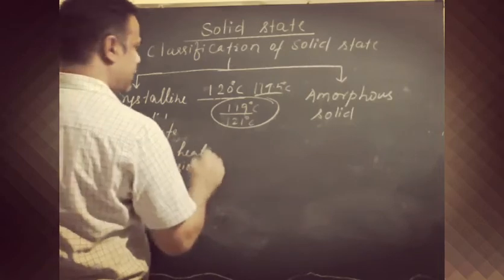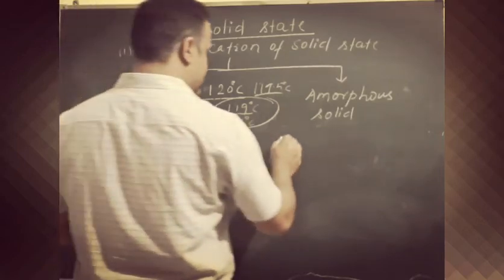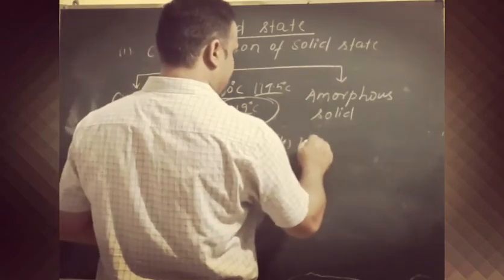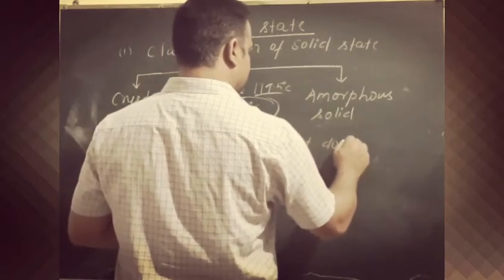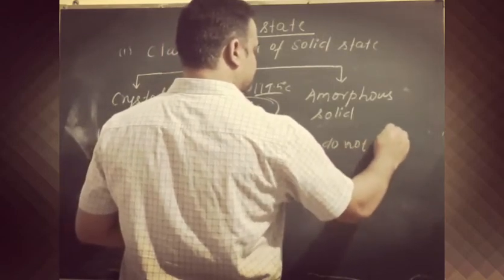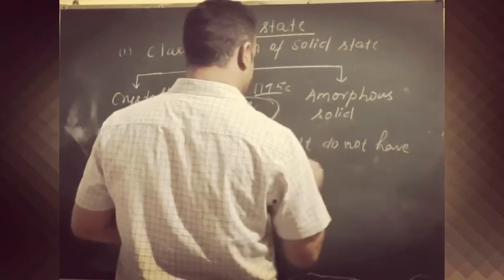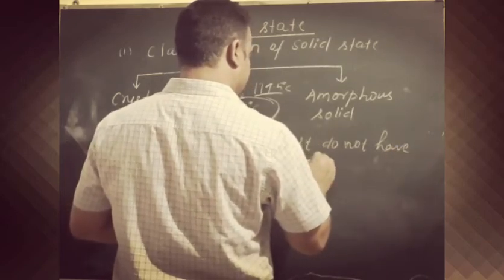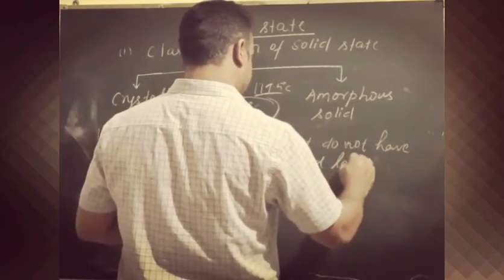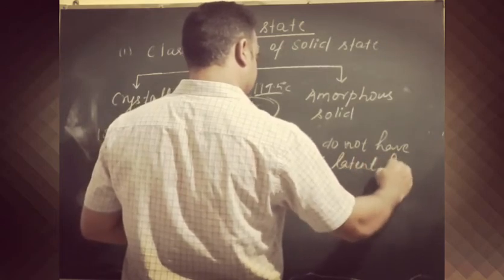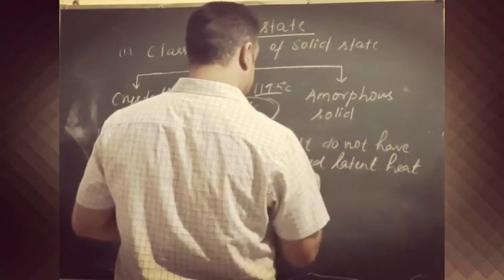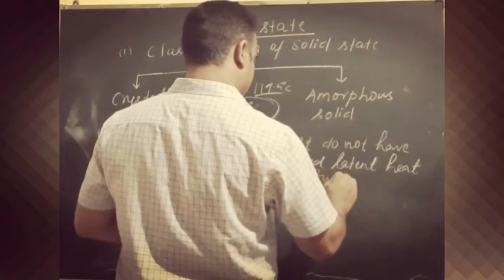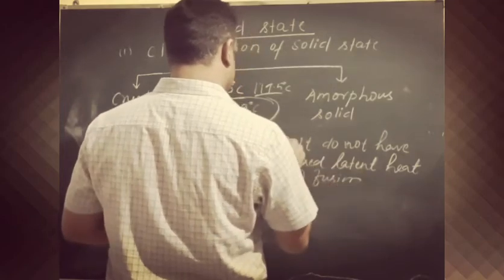But in case of an amorphous solid, it does not have a fixed latent heat of fusion.